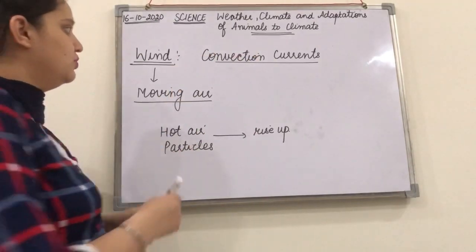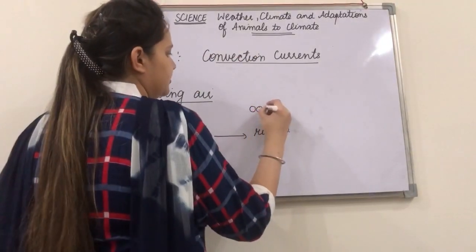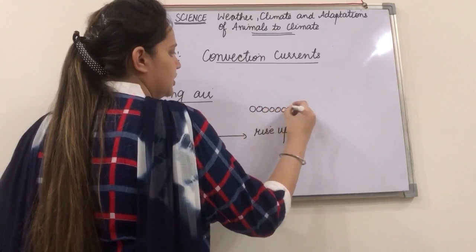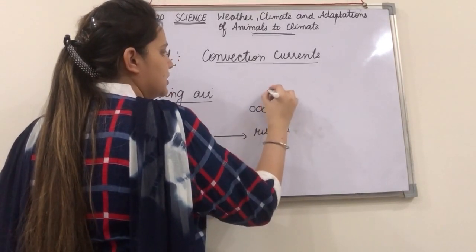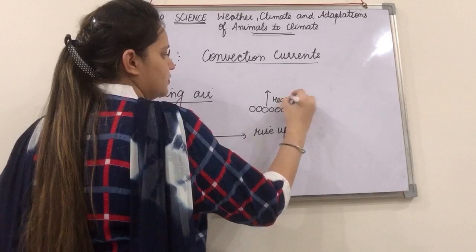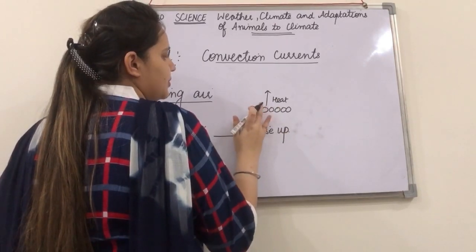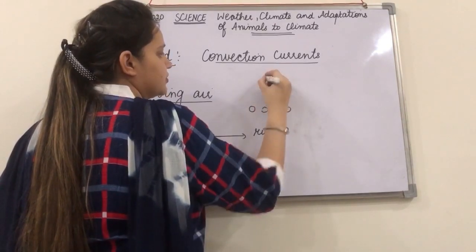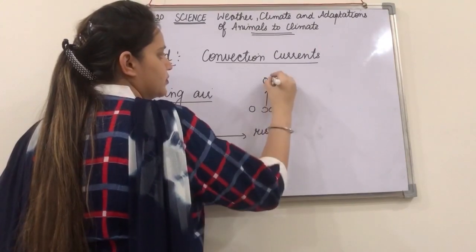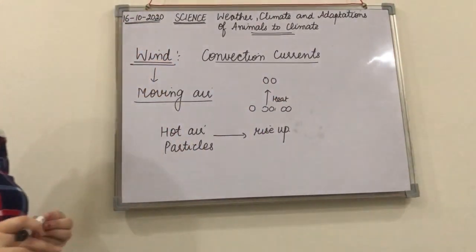So suppose these are the air particles. When they receive the heat, they will start rising up and leave their positions in this way.